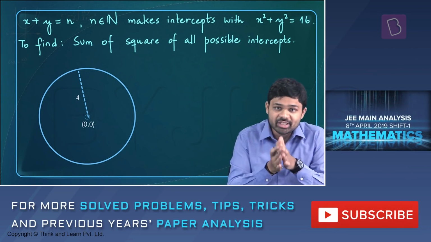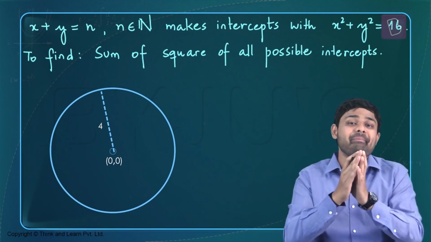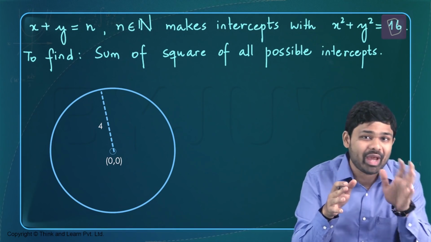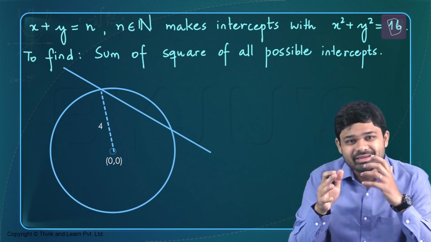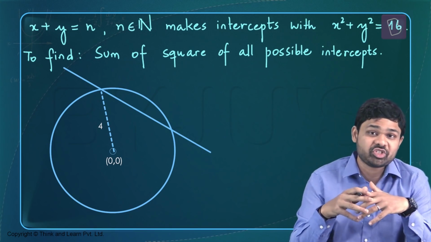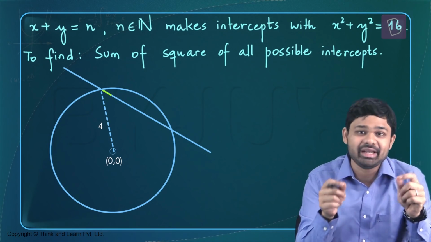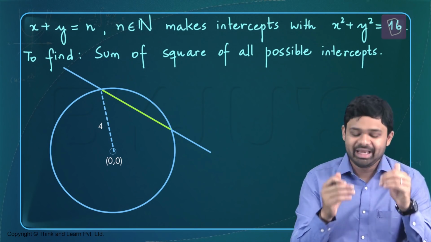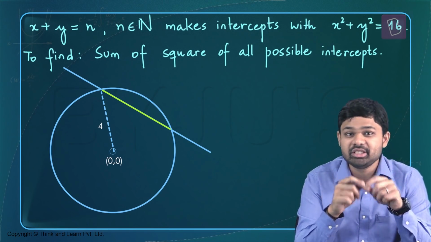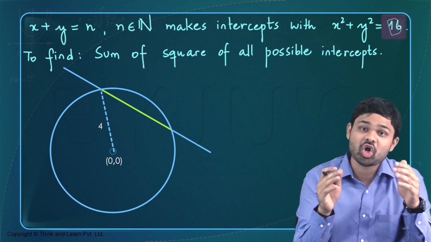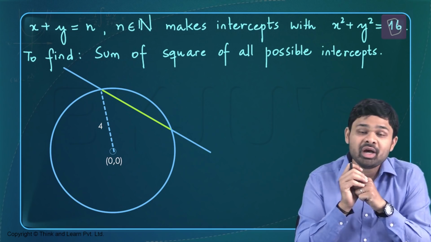Now suppose we've been told that x plus y equal to n makes an intercept with the circle. It means that x plus y equal to n is a secant to the circle in this particular way. Okay, so now the meaning of the intercept in this particular question is the distance of the line segment of the secant inside the circle. That's what is the intercept of the straight line with the circle. So we have to find the distance between the 2 points of intersection of the line and the circle. That's what we have to find in this particular question.